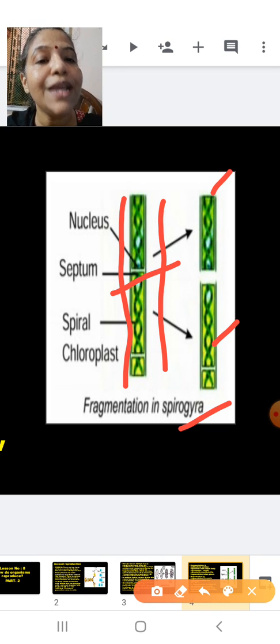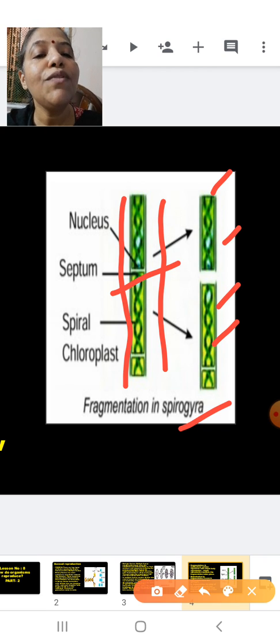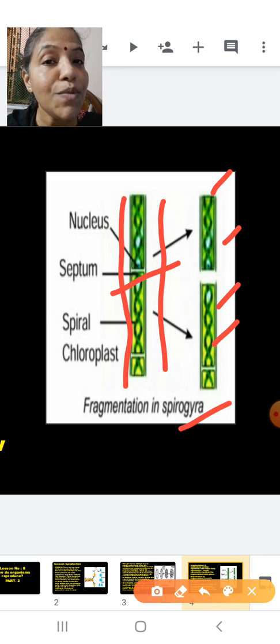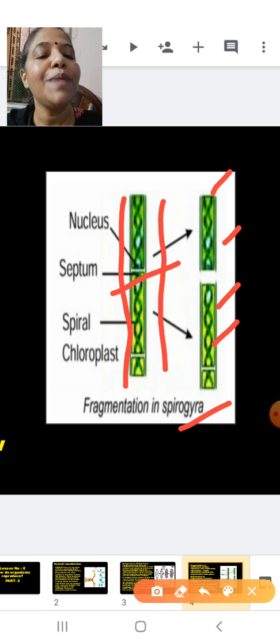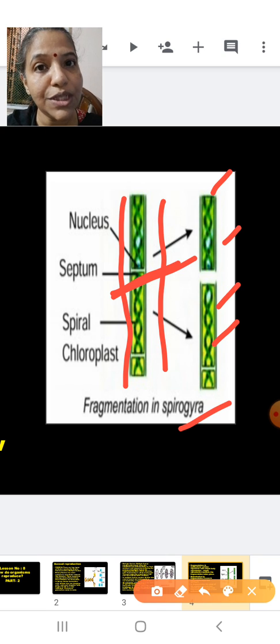And this ability of the broken parts to develop to form a new individual, we call this type of asexual mode of reproduction as fragmentation. Example of fragmentation is that of Spirogyra. Okay, you can see Spirogyra here. The Spirogyra got broken down to form two parts, and these two parts will develop to form two new individuals by the method of asexual mode of reproduction, that is fragmentation.